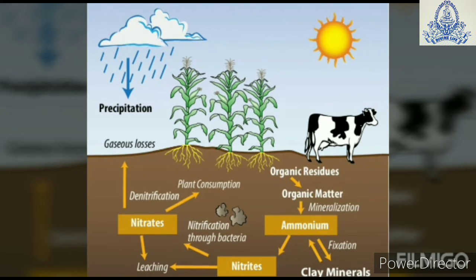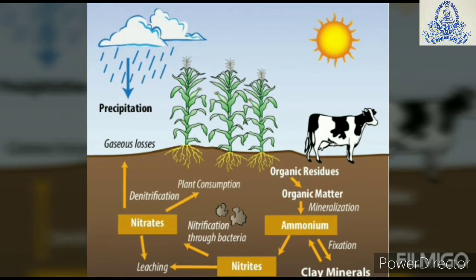Ammonification. When plants and animals die, bacteria and fungi which are present in the soil convert this nitrogenous waste into the compounds that can be used by the plants again. It means that when the animals who have feeded on the plants, they get this nitrogenous compound. So when the animals die, naturally they will mix with the soil.